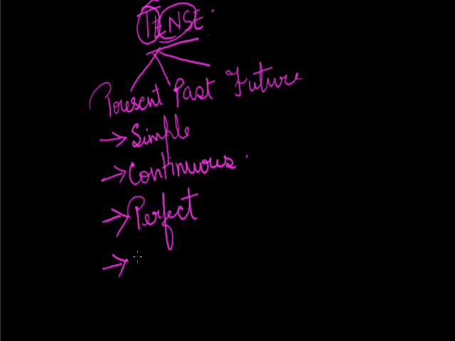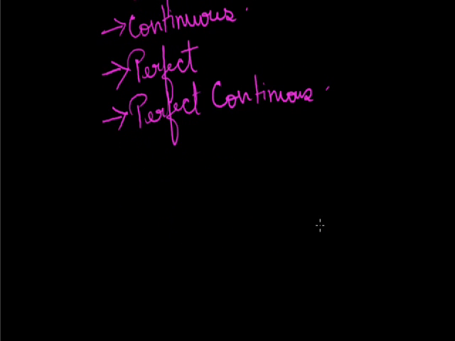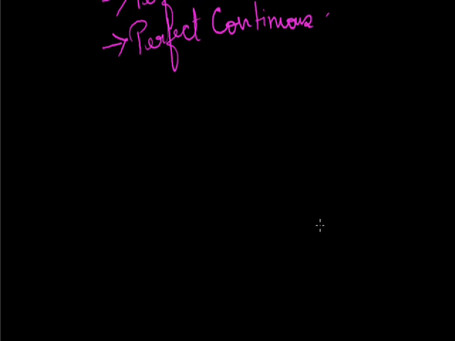And the fourth one is perfect continuous: present perfect continuous, past perfect continuous, and future perfect continuous. Discussing each, first taking simple present.